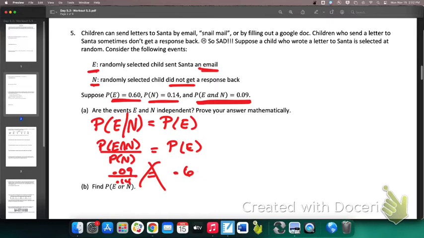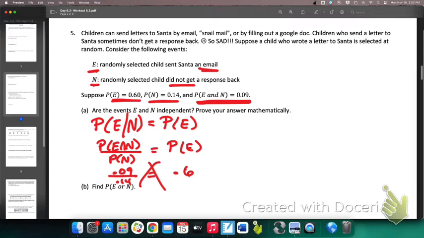E or N. Guys, it's asking me for or. Can I just add their probabilities and not worry about anything else? No. Why not? They're not mutually exclusive. Remember, there's an and probability which means that they're not mutually exclusive. So I am going to have to worry about the overlap.